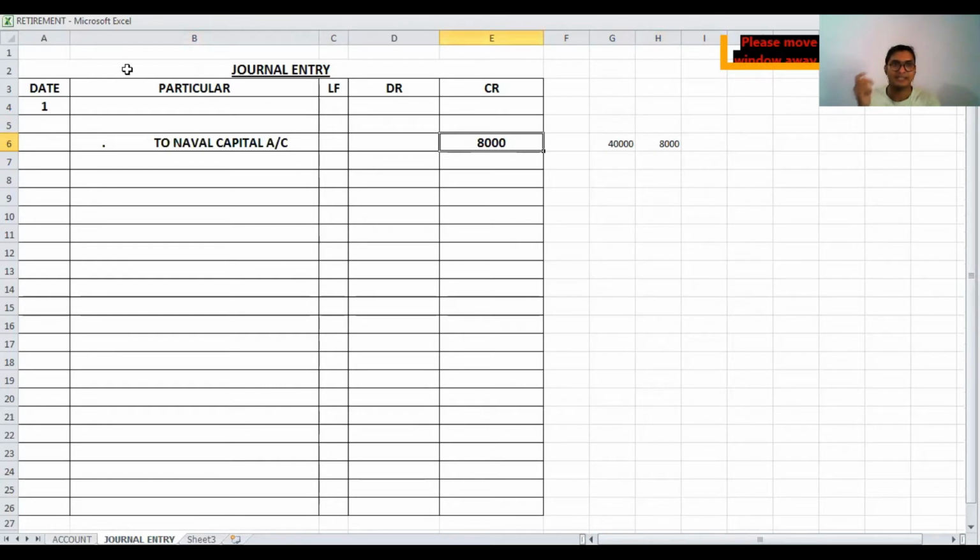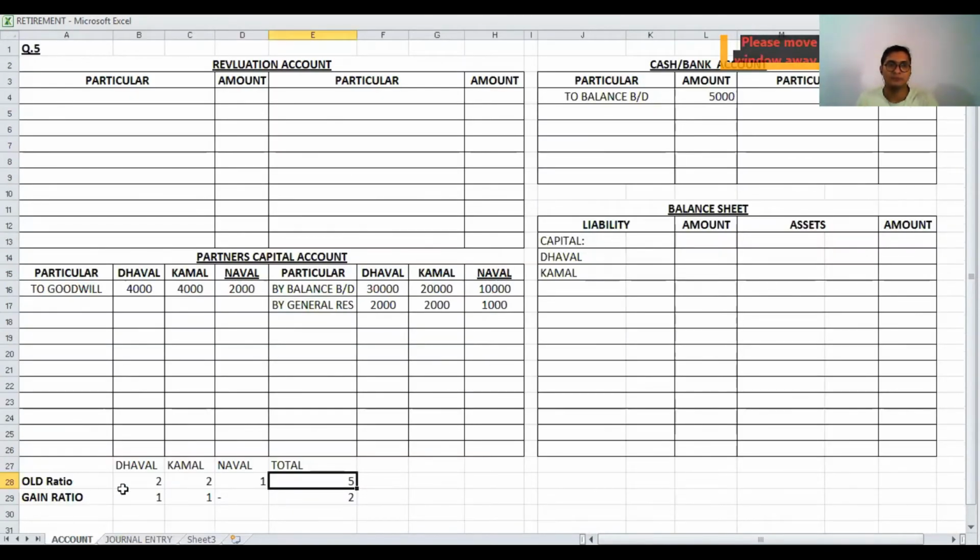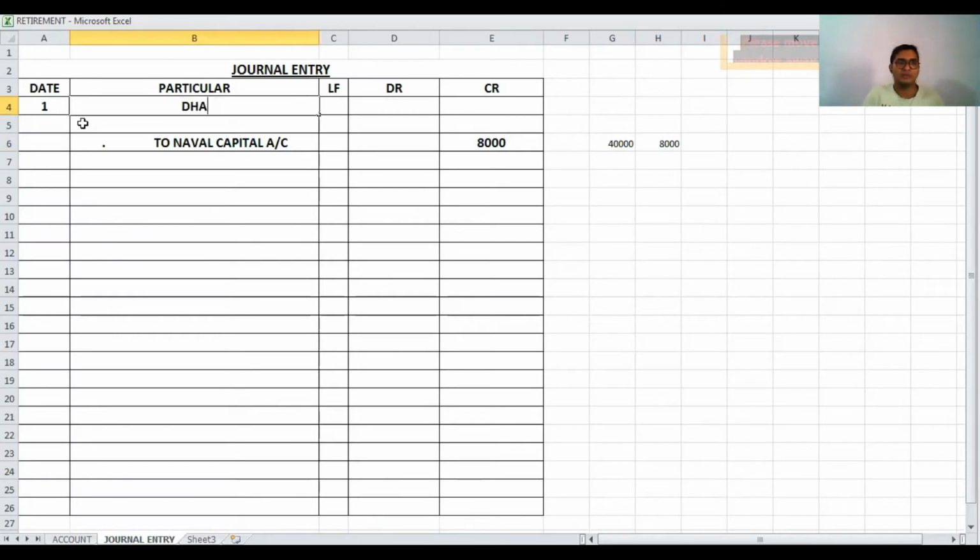Then the gaining partners are debited. Here we have to check the names of the gaining partners, and the gaining partners are Dhaval and Kamal. So we have to debit Dhaval's capital account. Dhaval's capital account debit. Then the second partner is Kamal, so Kamal's capital account debit.